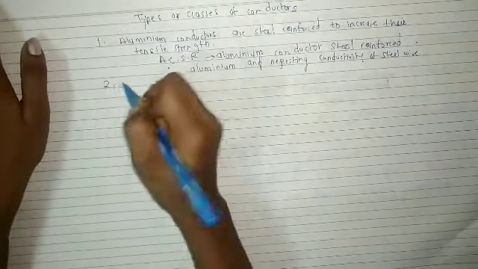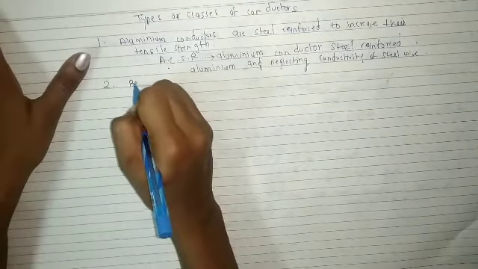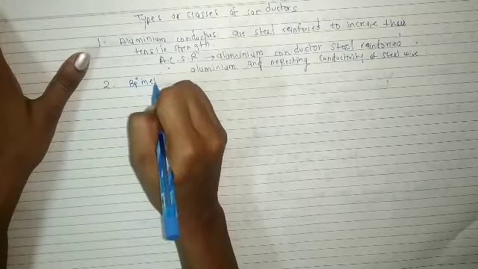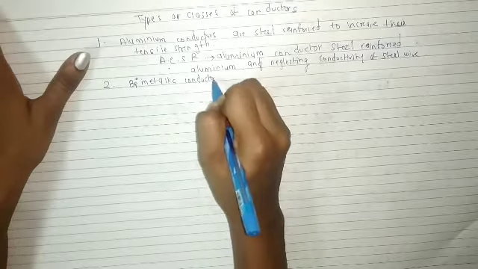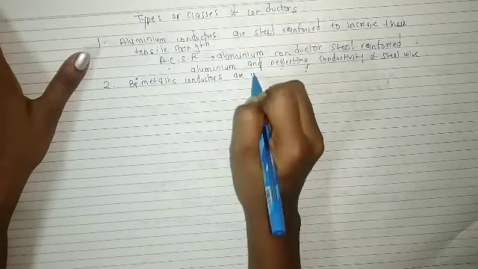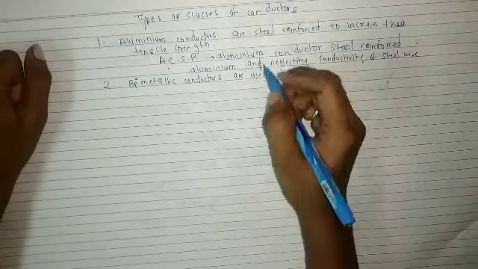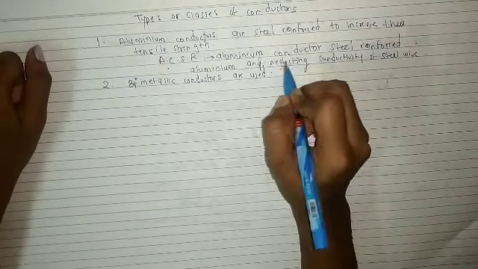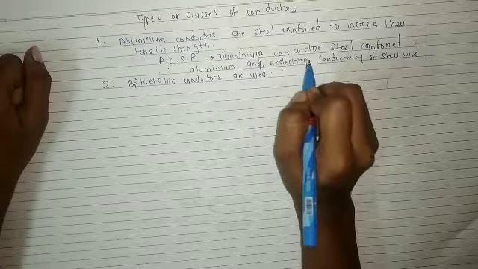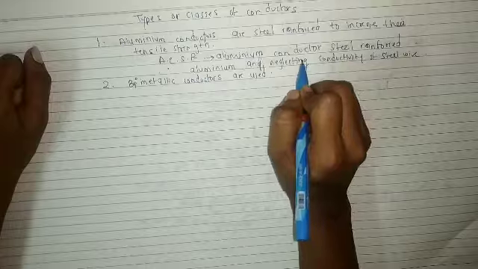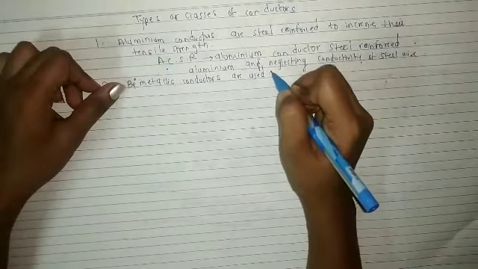Now the second one is bimetallic conductors. Steel is coated with copper. It is mechanically strong and used for bus bars, switch gears, blades for knife and switches.